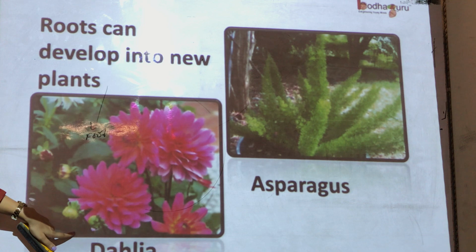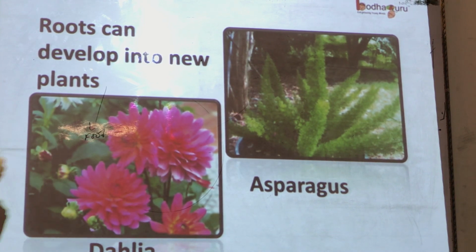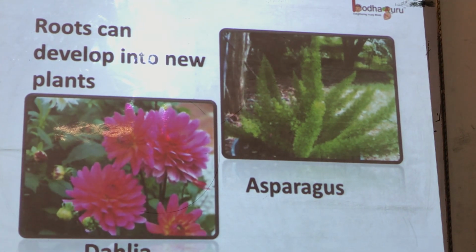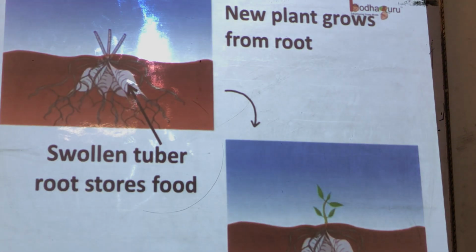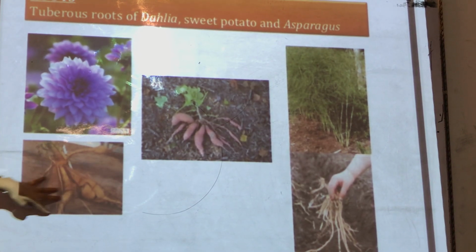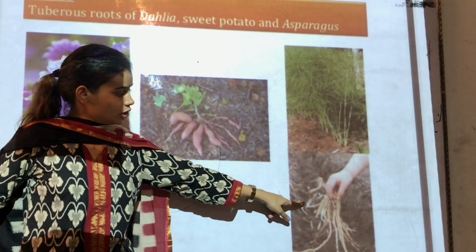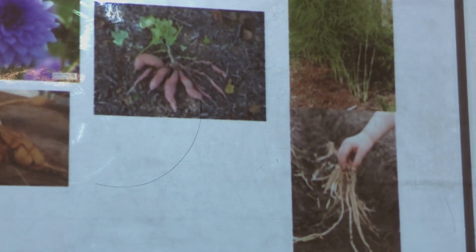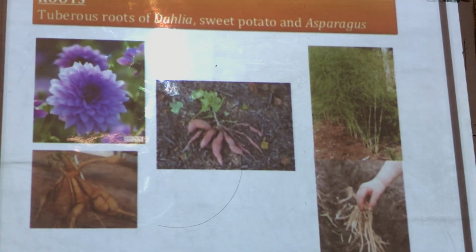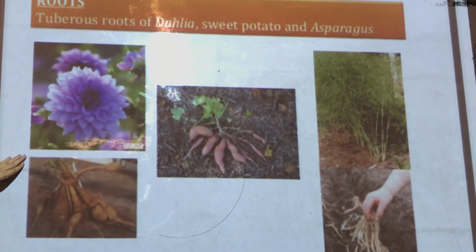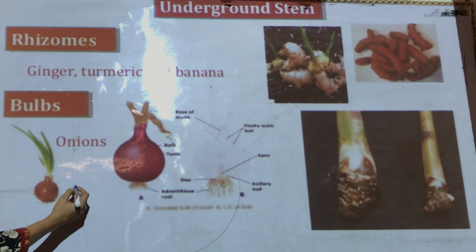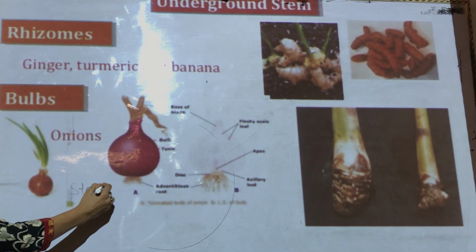Also dahlia and asparagus. They are all examples of plants that grow through roots, because the dahlia plant doesn't have seed. So it is grown with the help of roots like this. This dahlia and this sweet potato. Can you see here? If you dig the soil and put some roots in it, a new plant will grow out of it. So this is one way of growing plants through vegetative propagation, by using their roots. Now, another method to reproduce a new plant is by using their stem.